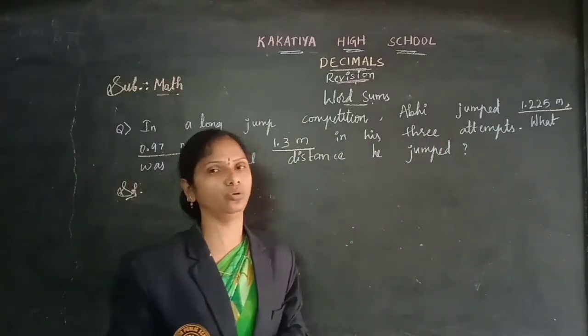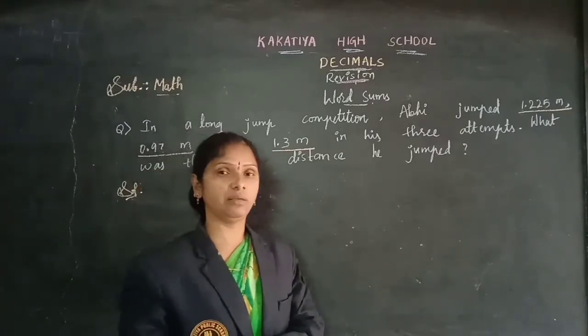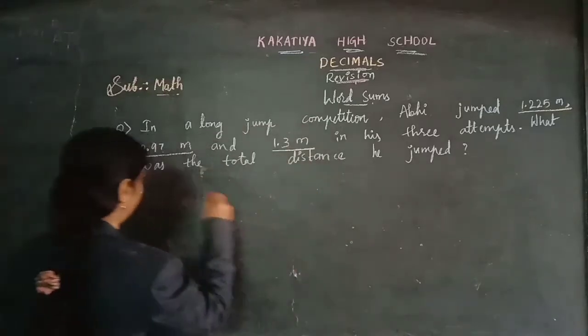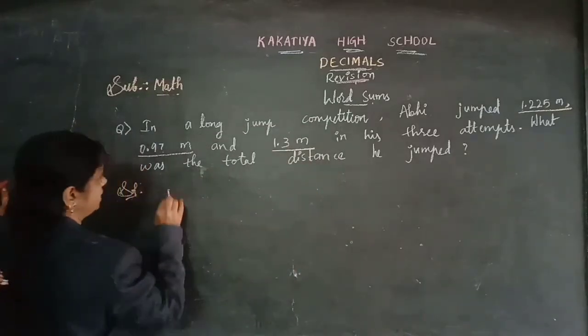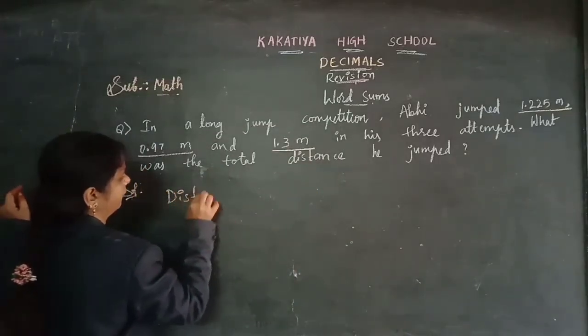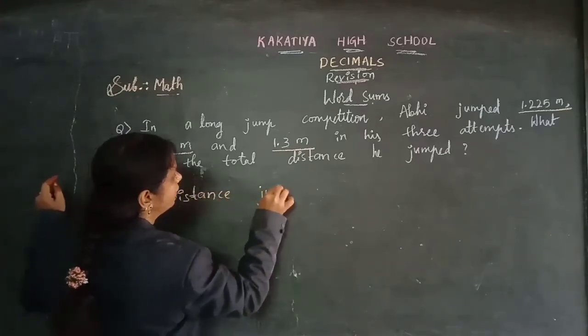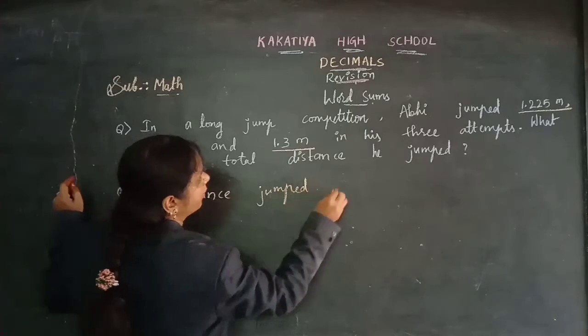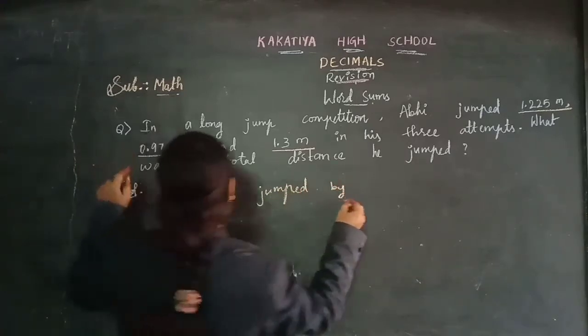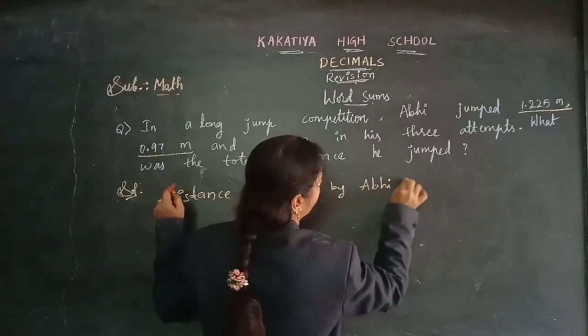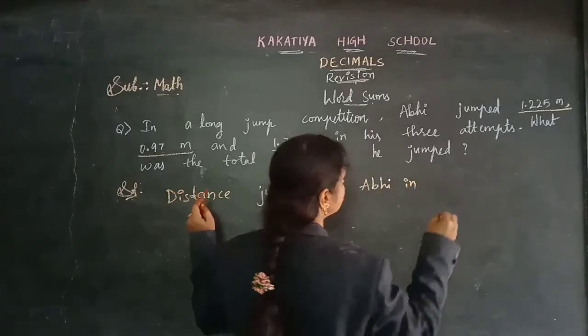We need to find the total distance. Total distance is nothing but addition here, children. Come on, let's do the addition here. Distance jumped by Abhi in first attempt.